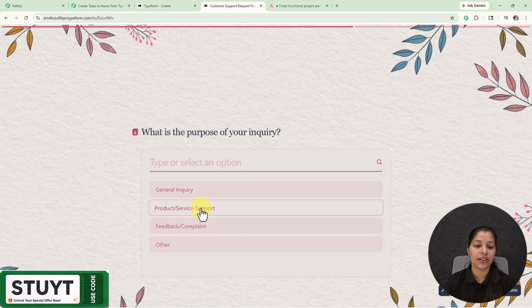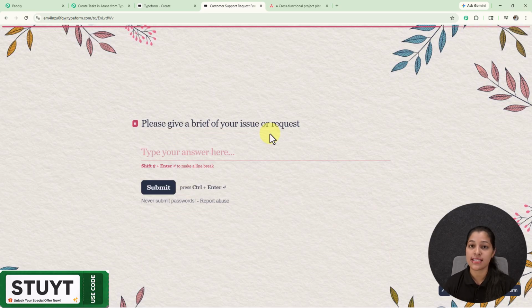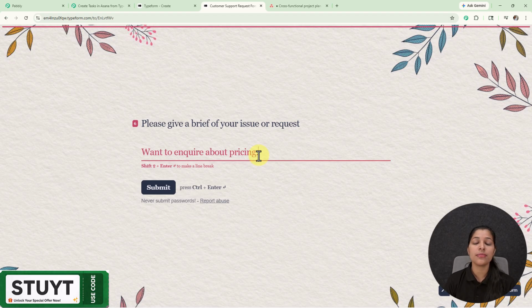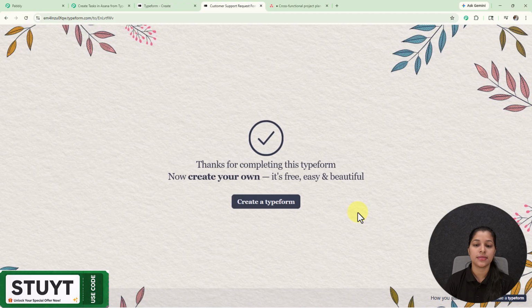And here I'm going to rate my overall experience as 7, and now I'm going to enter the purpose of my inquiry as general inquiry. Now let's describe our issue. So here I'm entering my brief issue as I want to inquire about pricing. Now let's submit it. And here you can see that my Typeform has been successfully submitted.